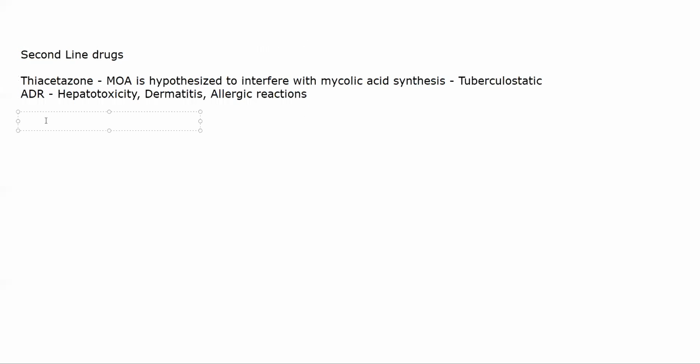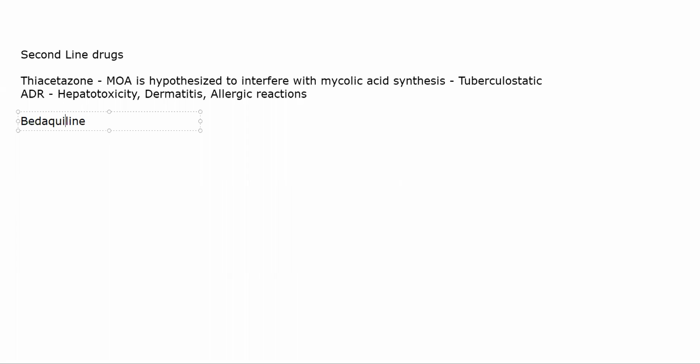Then we have the next drug. We have bedaquiline. Now, bedaquiline will bind and inhibit one particular enzyme in the bacteria called ATP synthase. ATP synthase is an enzyme that, as the name suggests, is essentially required for synthesis of energy, for synthesis of ATP in the bacteria.